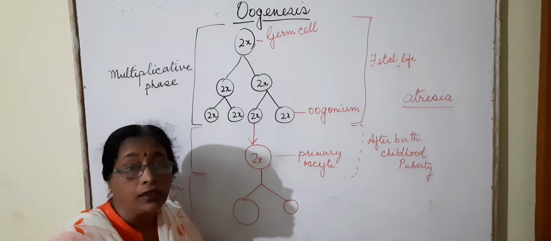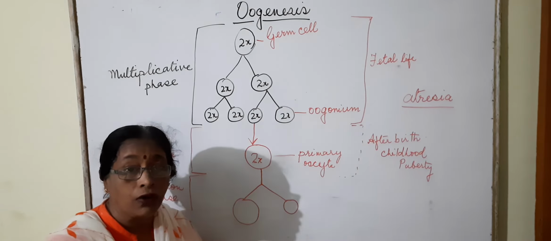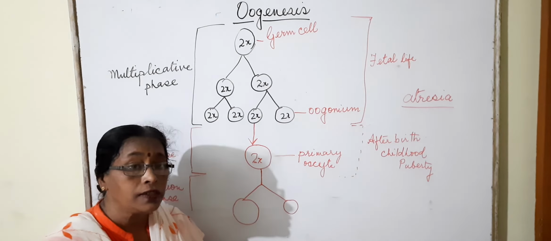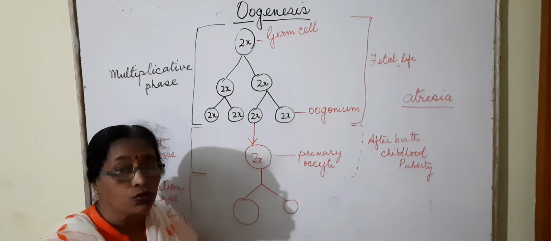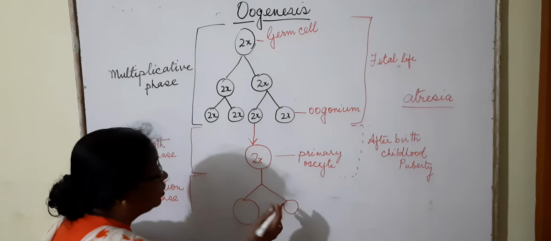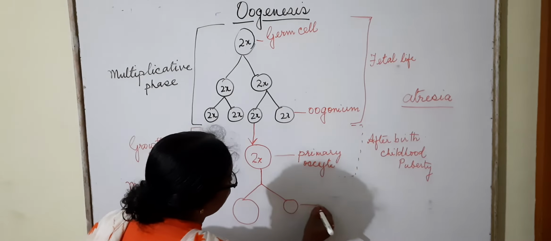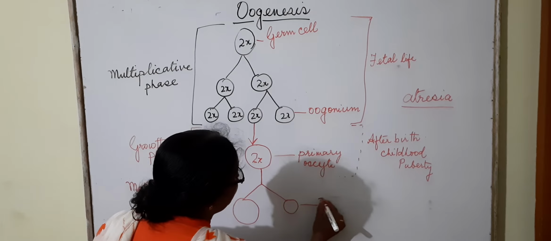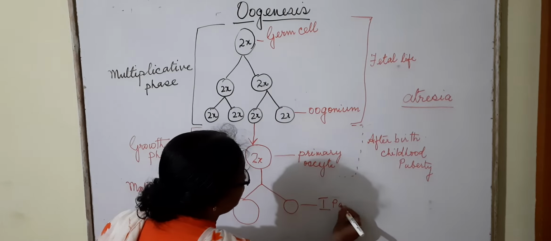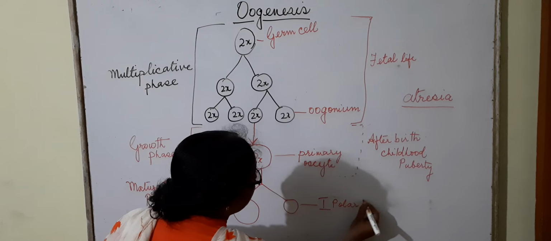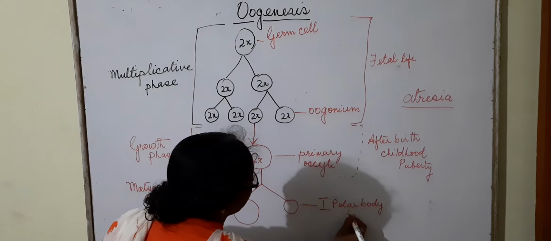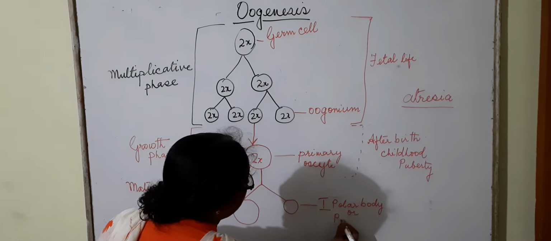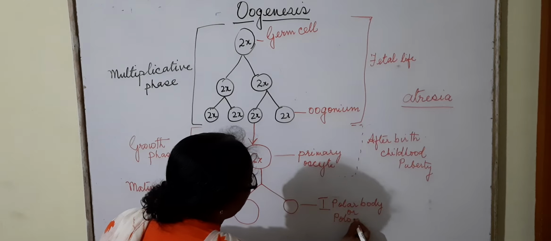One larger cell, the secondary oocyte, is formed, which contains the bulk of the cytoplasmic nutrient, and a smaller body is formed, which is known as the first polar body or polocyte.